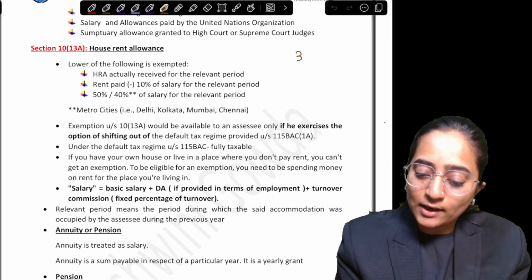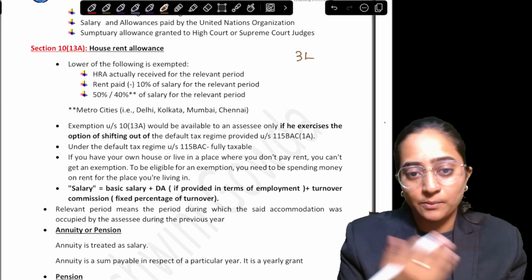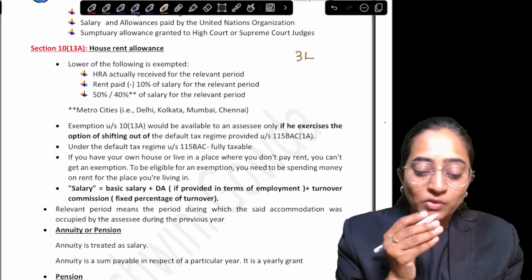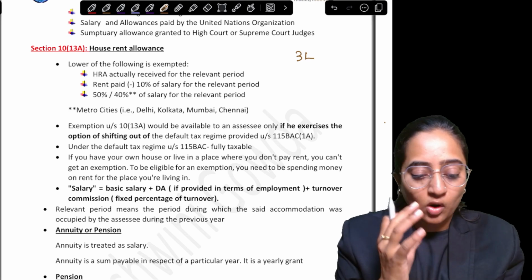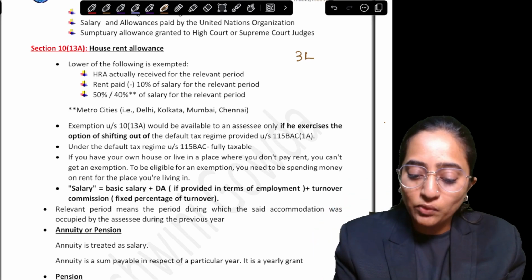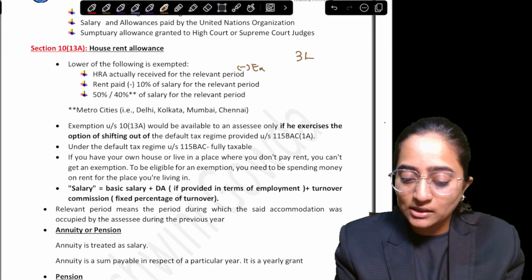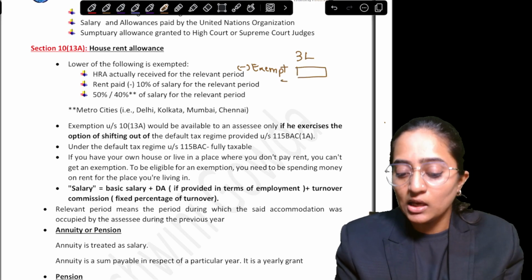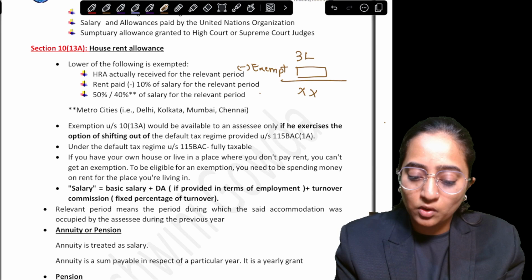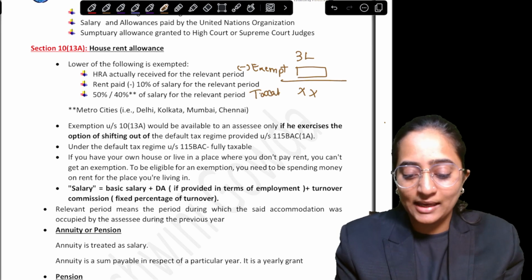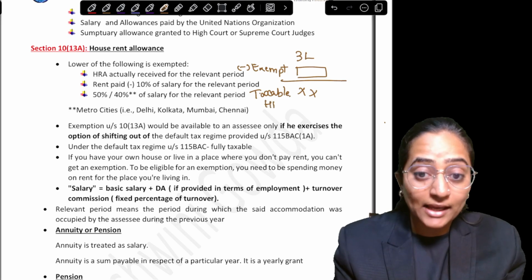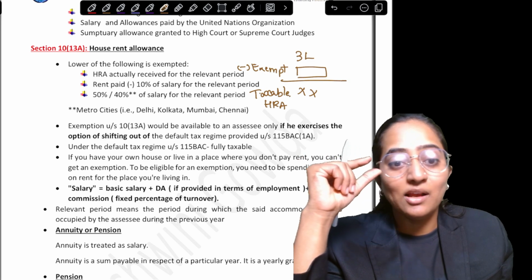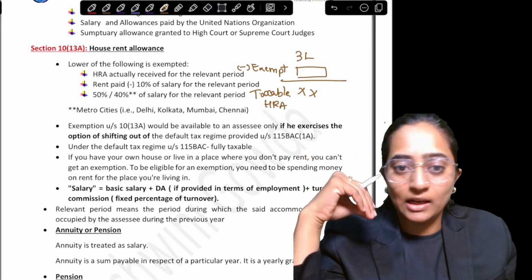Now, whatever amount you are getting as an allowance from the employer's side, let's consider you are getting 3 lakh rupees as the house rent allowance. The income tax law states that if you are getting an allowance called house rent allowance, then you will get an exemption. That is, you need not pay tax to that extent of the exemption. Whatever remaining amount you get after subtracting the exemption will be your taxable HRA, that is the taxable component of your house rent allowance.